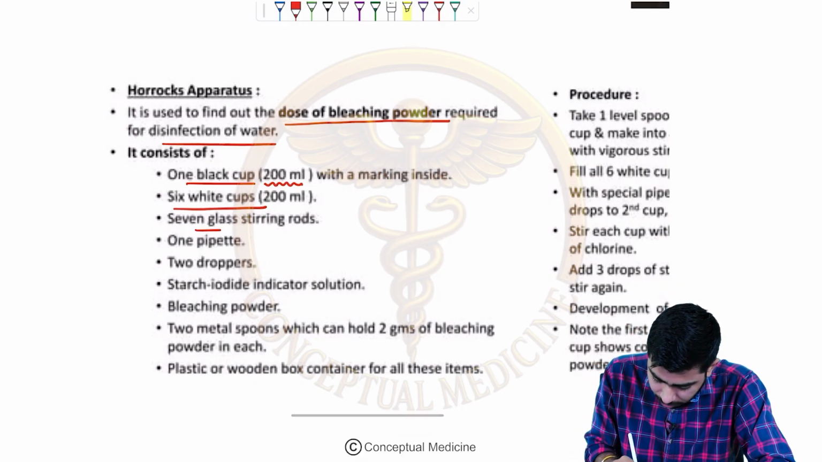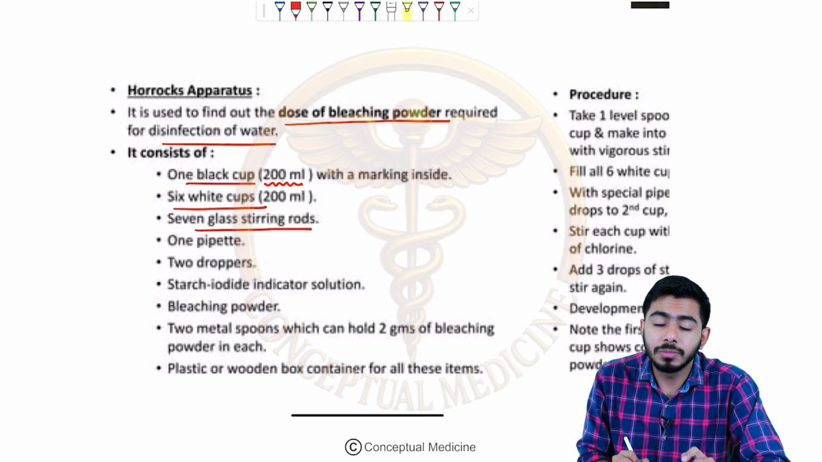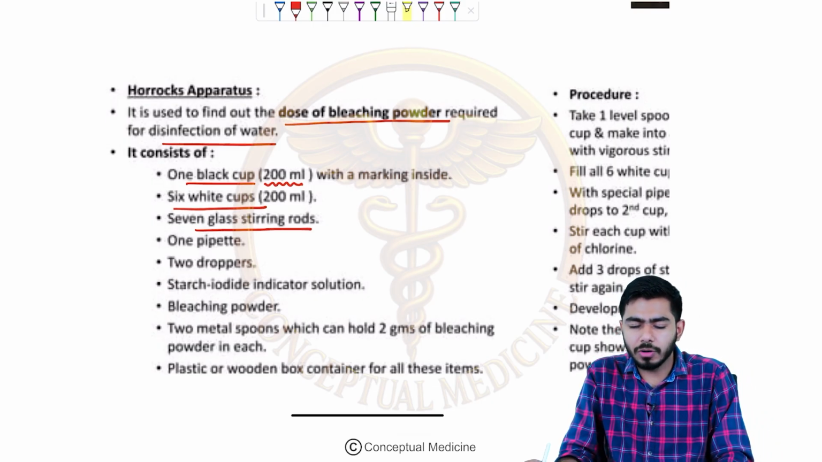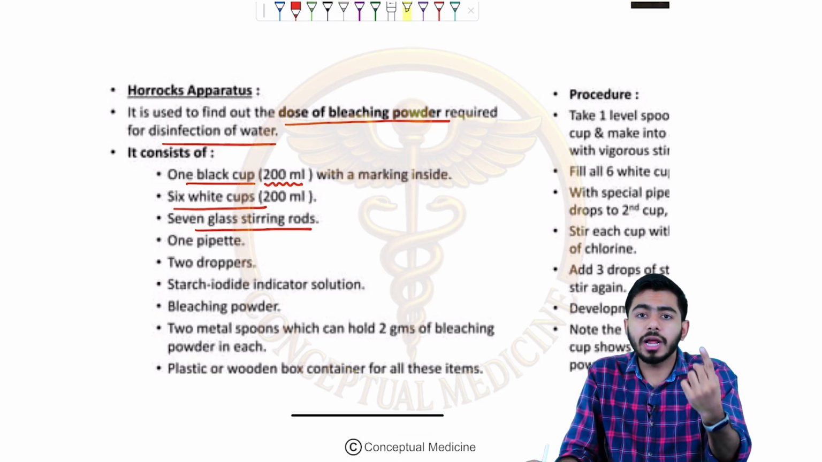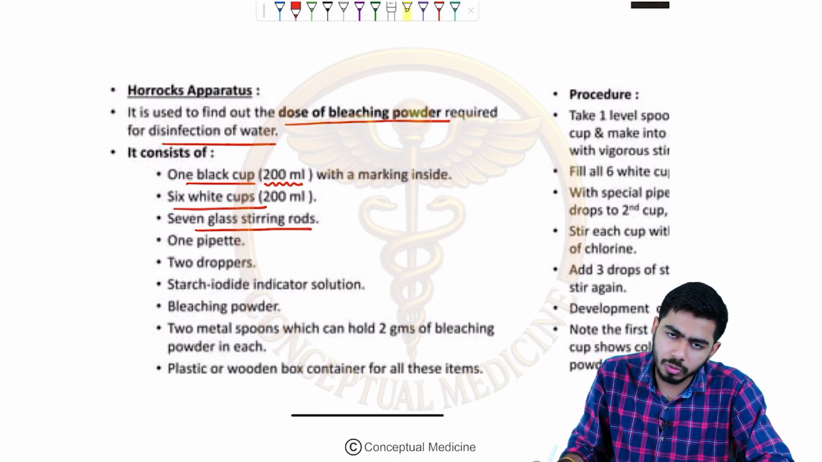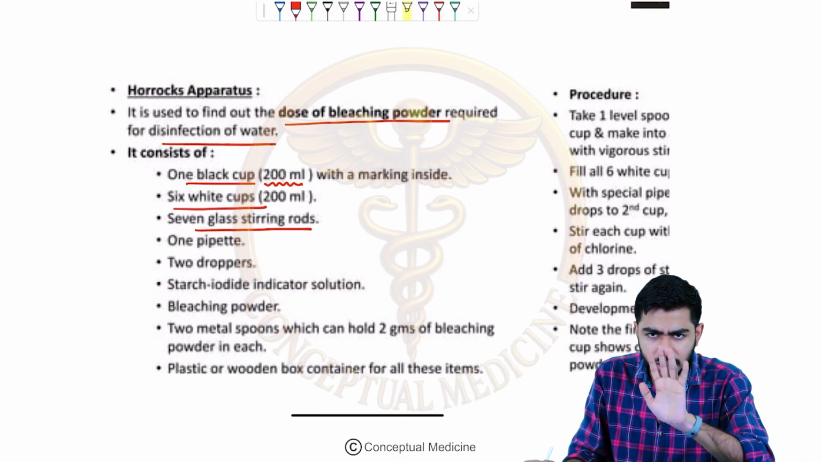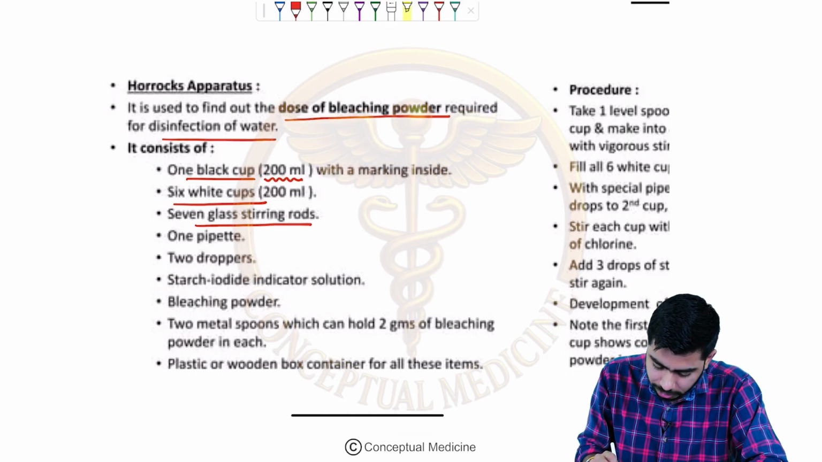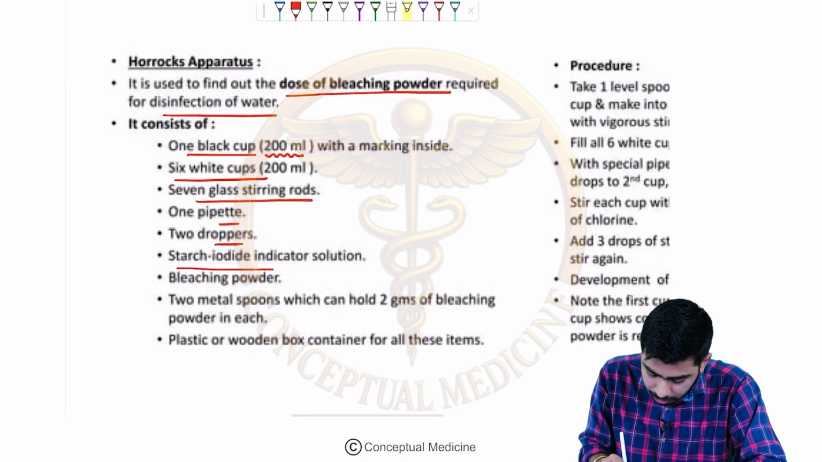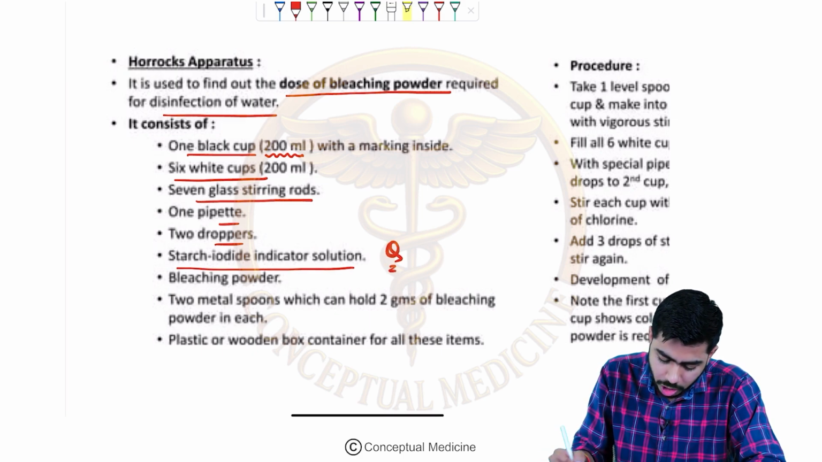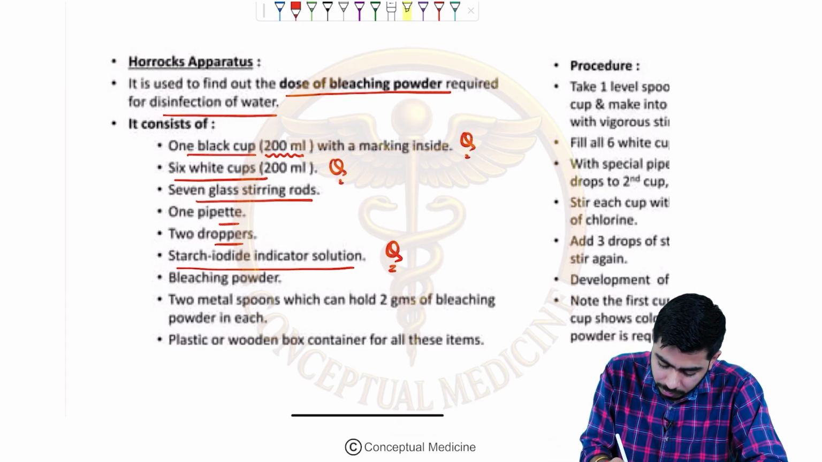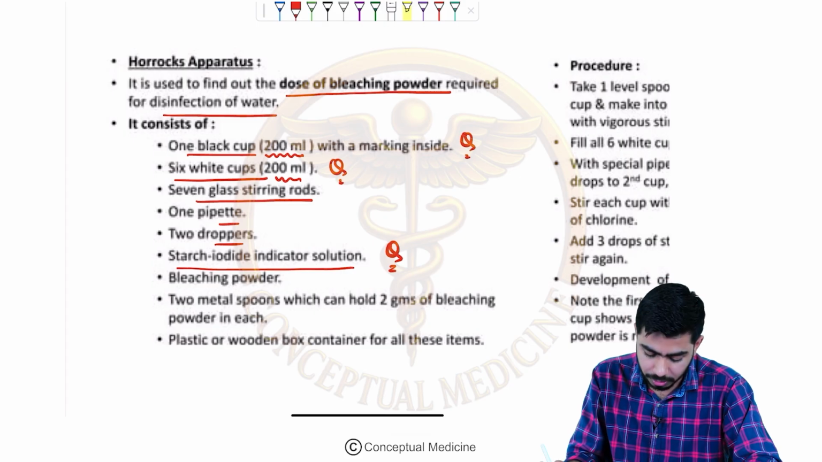Then we have 7 glass stirring rods in it, right? Why are we telling you all these things? Because very commonly they ask which of the following is not an apparatus of the Horrocks apparatus, right? So for that you need to know this. One black cup, 6 white cups, 7 glass stirring rods, one pipette, 2 droppers, and starch iodide indicator. What indicator are we using over here? Starch iodide. How many black cups are there? One. How many white cups? 6. What is the volume of these cups? 200 ml, right?